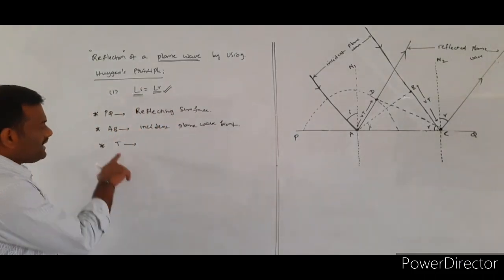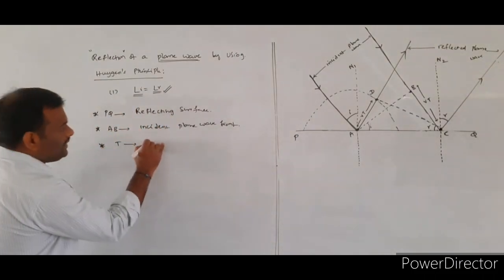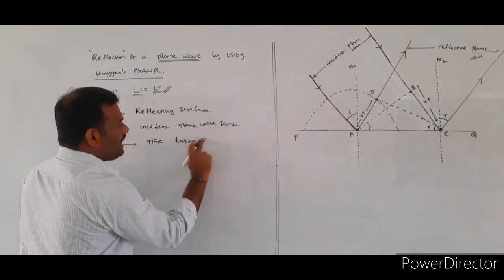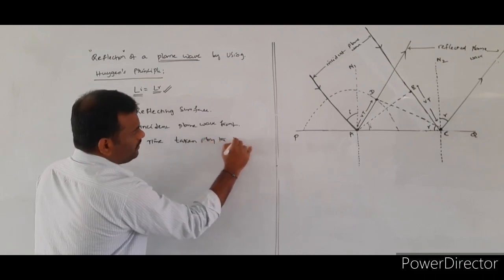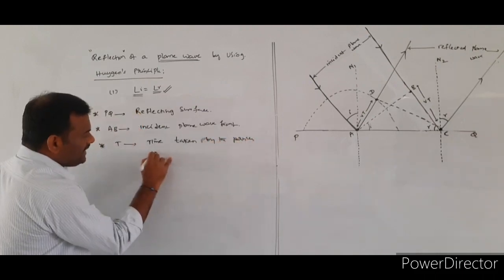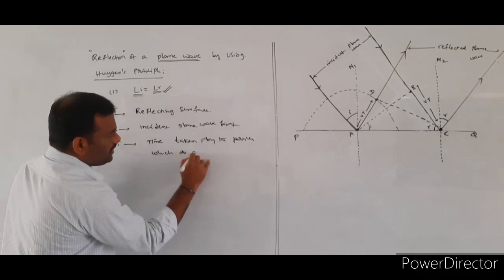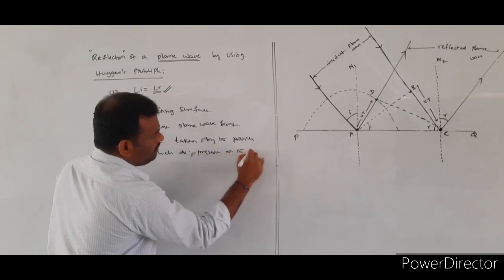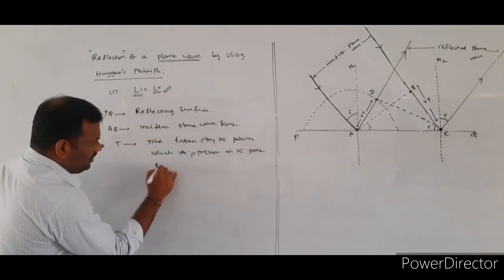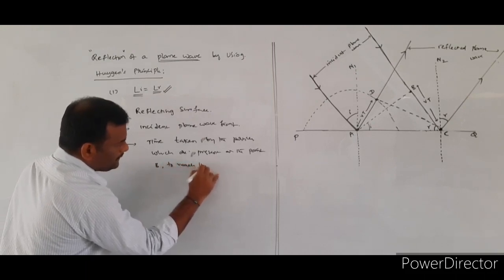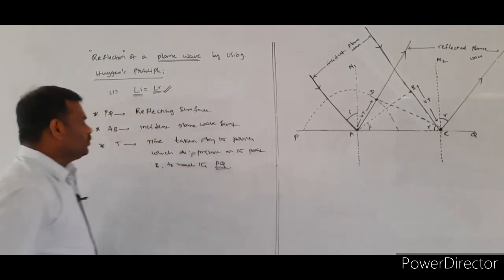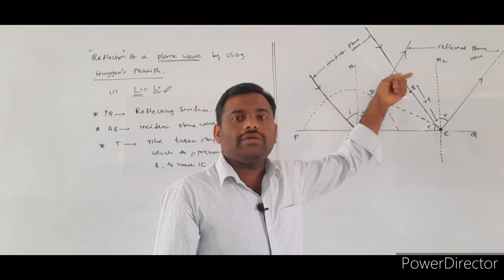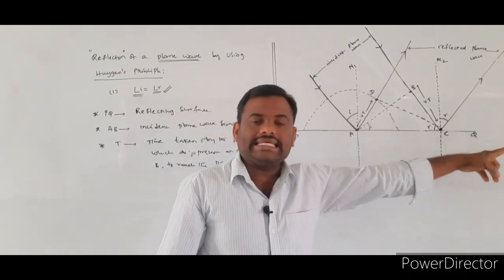So capital T indicates the time taken by the particles which are present at the point B to reach the plane reflecting surface PQ. What am I assuming here? I am assuming capital T is the time taken by the particles present at the point B for reaching the plane reflecting surface PQ.